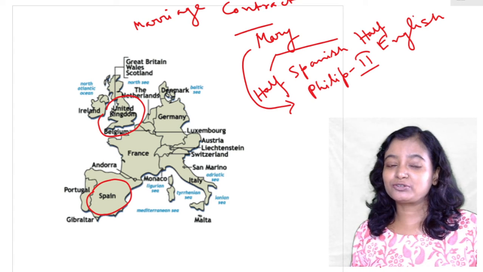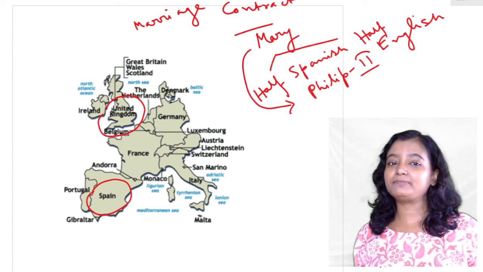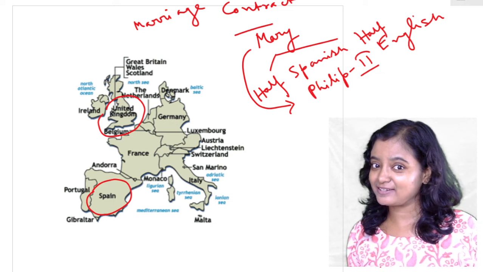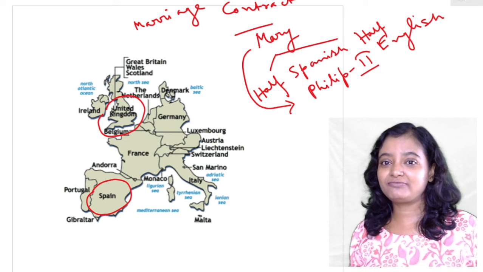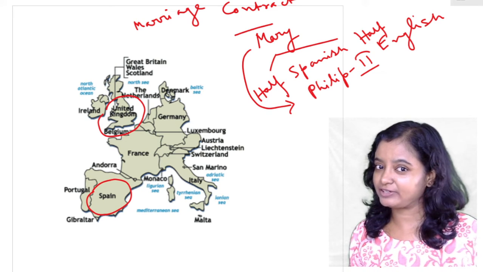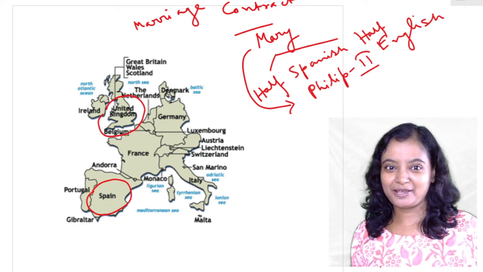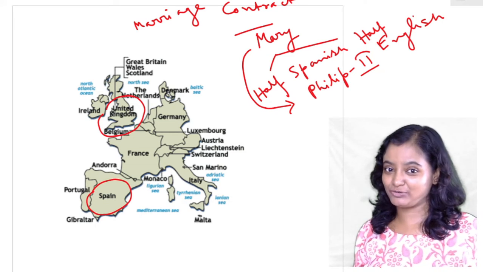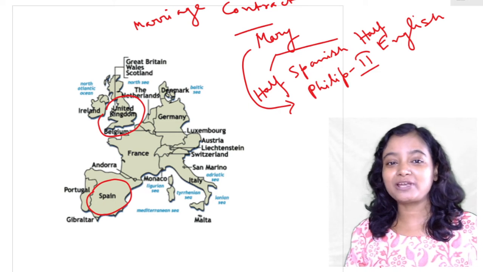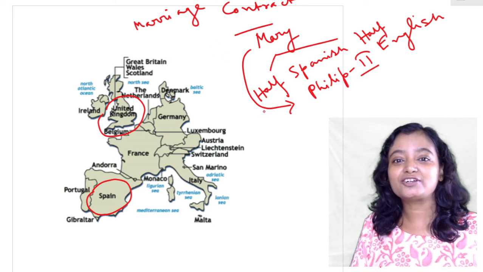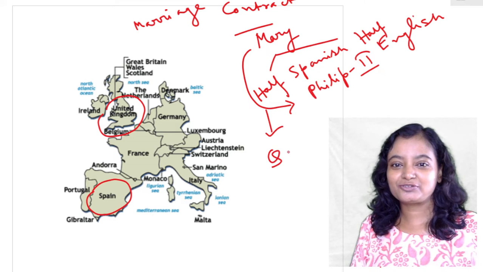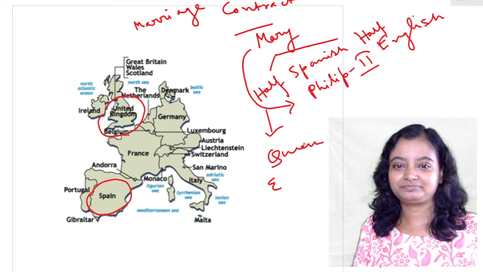So that was the only hope, that if Mary died childless, without any heir, then Philip will have no right over the English throne. And that happened. Mary died childless without any heir. And so who came to the throne after Mary? Queen Elizabeth.